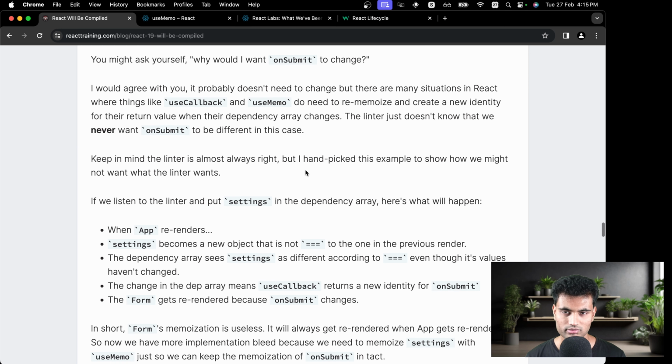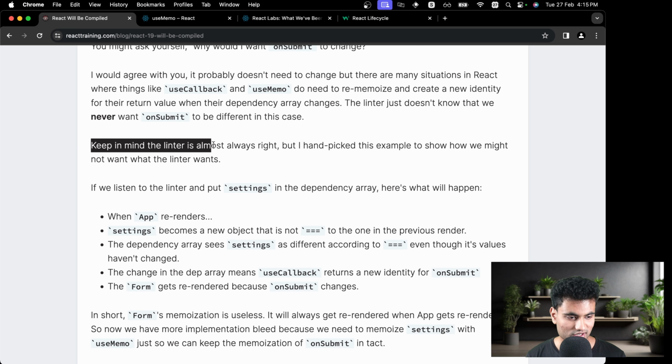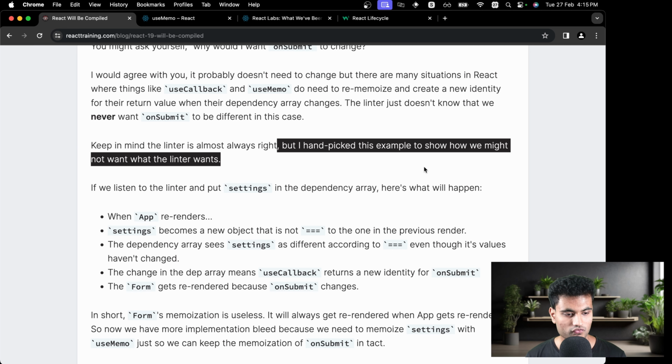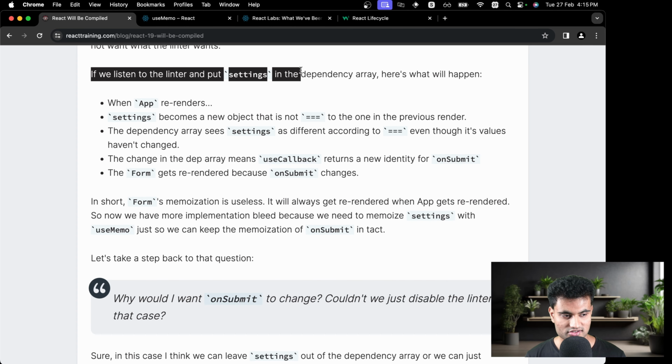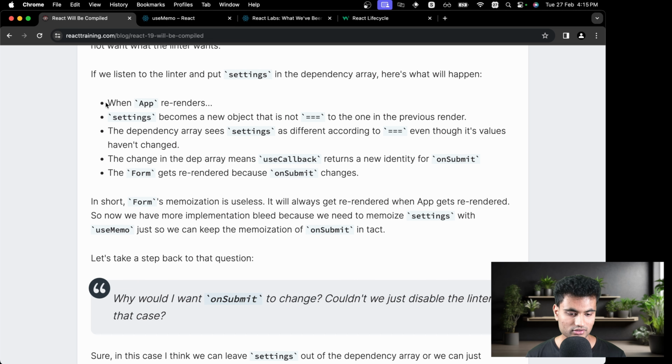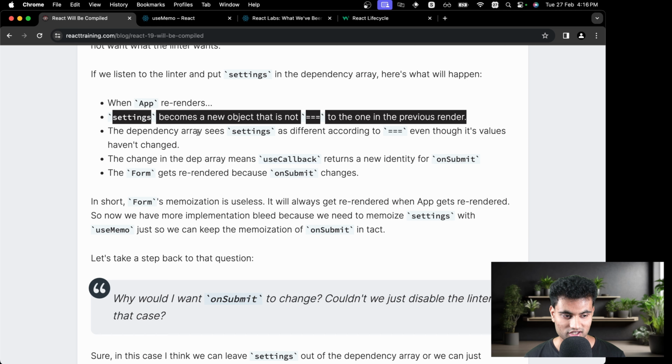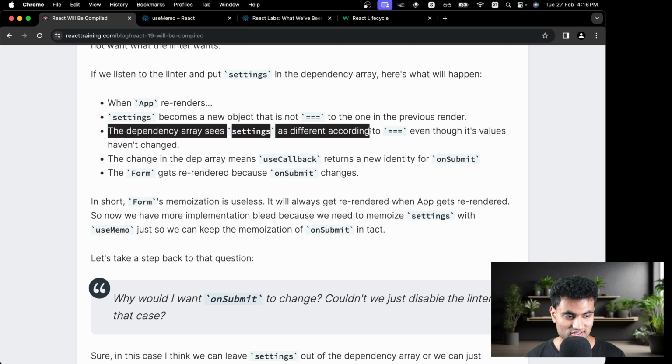So yeah, you know better than the linter, right? Keep in mind that the linter is almost always right, but I handpicked this example to show you how we might not want what the linter wants. If we listen to the linter and we put settings in the dependency array, here is what will happen. When app re-renders, settings becomes a new object and is not triple equal to the one from the previous render. The dependency array sees settings as different according to triple equal, even though its values haven't changed.